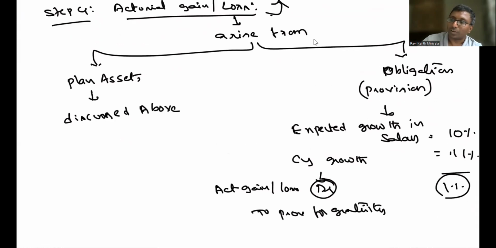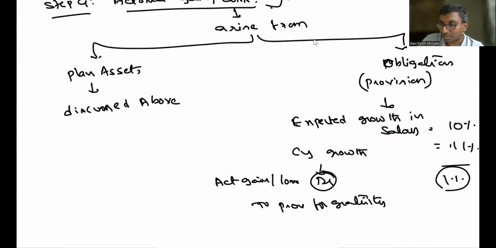So actuarial gain or loss can come from the plan assets also. Actuarial gain or loss can come from the obligation also. It can come from both ends. But at the end of the day, put together, it's going to be transferred to profit and loss immediately. It is not going to be deferred at any cost.